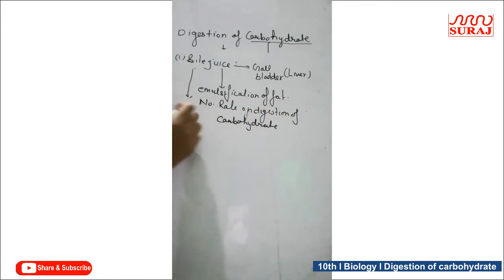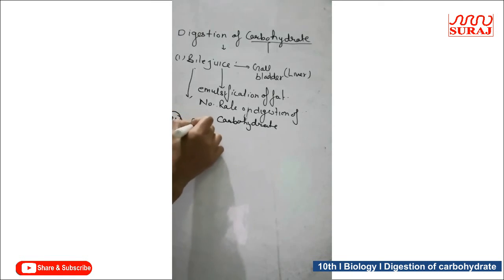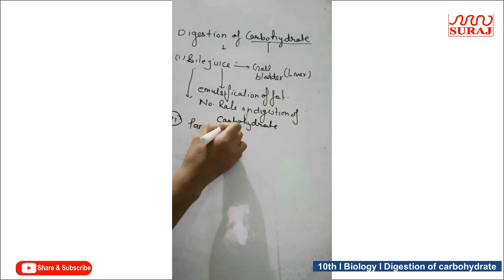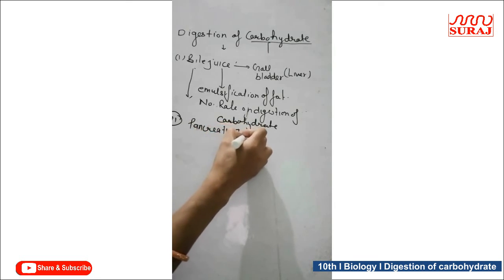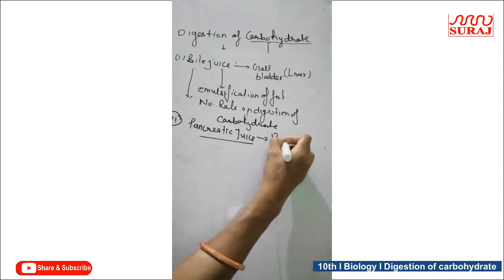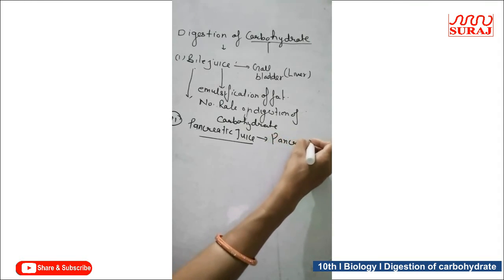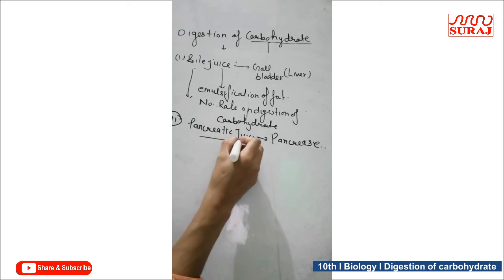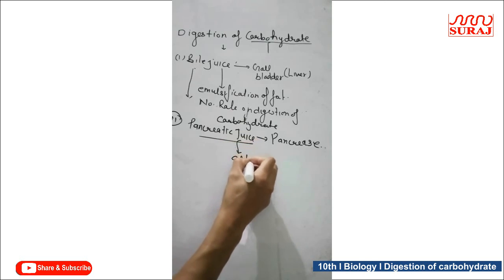The second juice which is secreted and present in the small intestine is pancreatic juice, and this juice is secreted by the pancreas gland. This juice is also alkaline in nature.